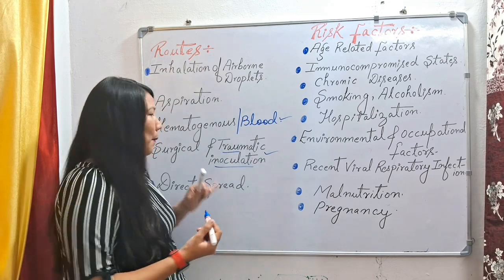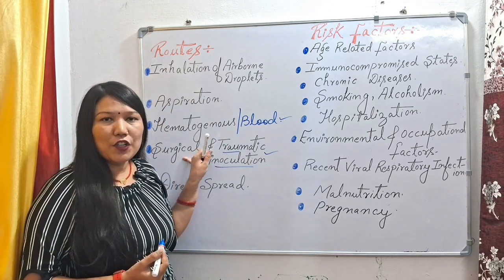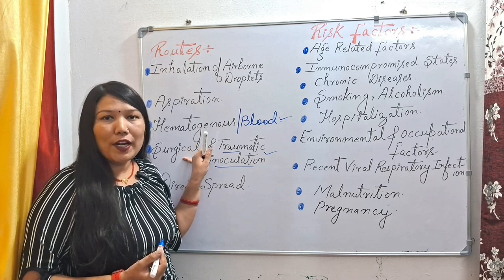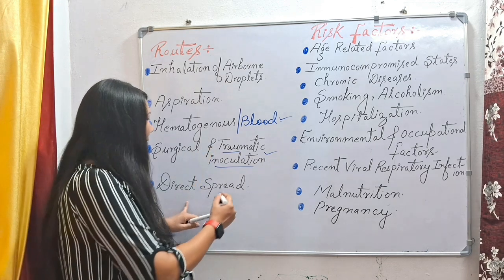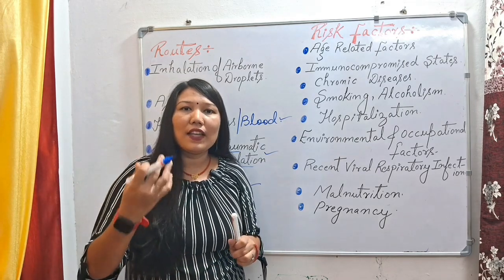And surgeries like bronchoscopy or endotracheal intubation will lead to the pneumonia condition in the patient. Next we have direct spread, meaning it is directly spreading from one organ to another healthy organ.